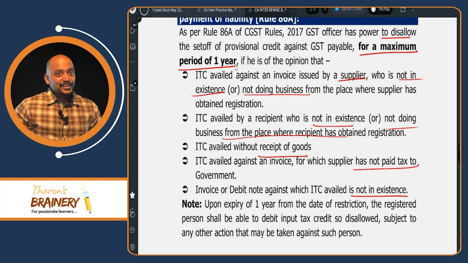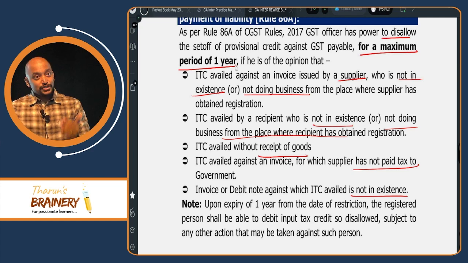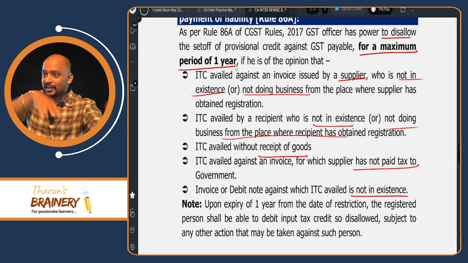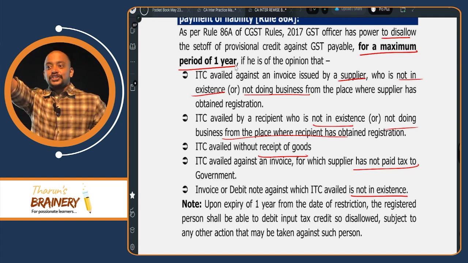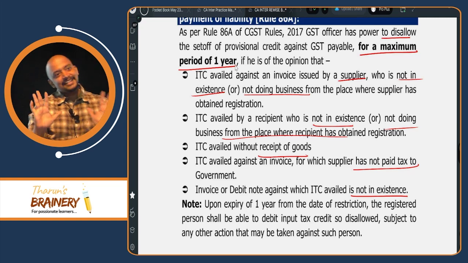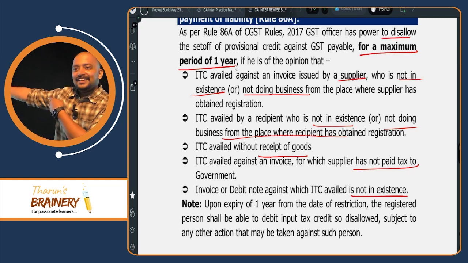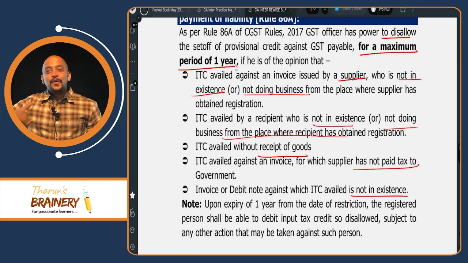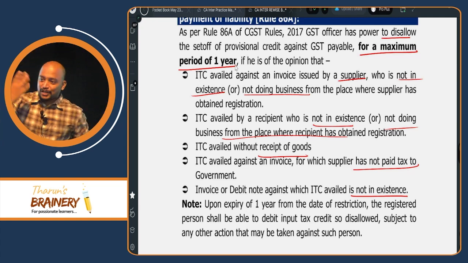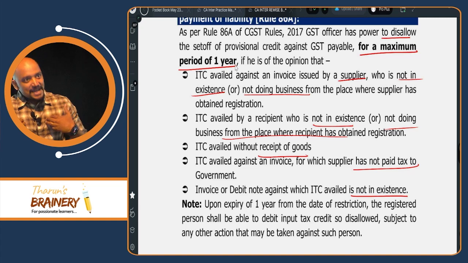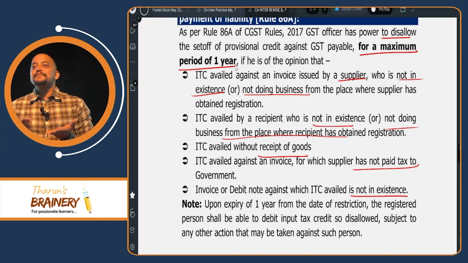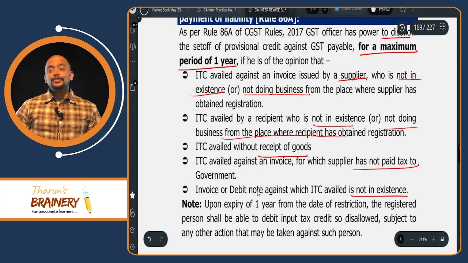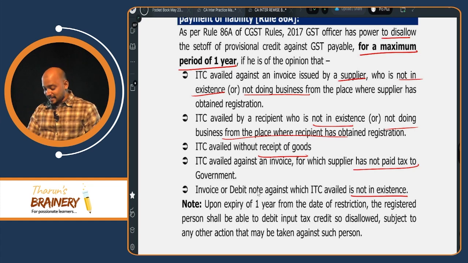That is, like the input tax credit, first you should have got the invoice. You should have received the goods and it should be matching. And thereafter in 38 it is not restricted. We can take it, sir? Yes. But even then, see, like how Krishna is killing Karna, like that, in 86A, whatever money that comes into my ledger also will be suspended. Sir, it is my money, sir. Actually, it is my money. I paid it to my supplier. Okay. And what are the cases? What are the 5 cases where they will disallow the ITC?